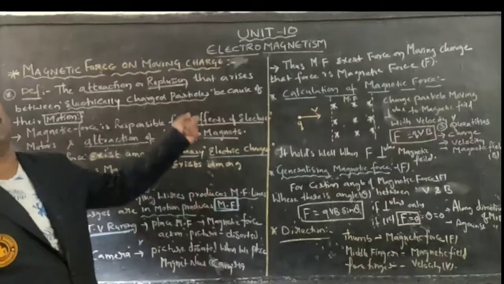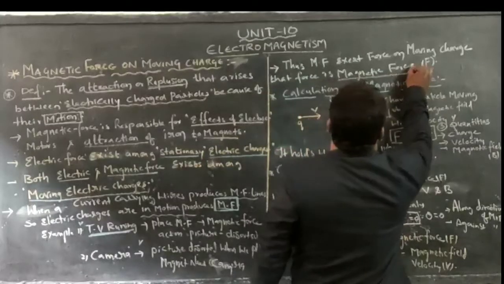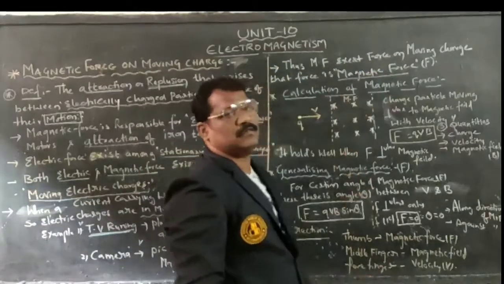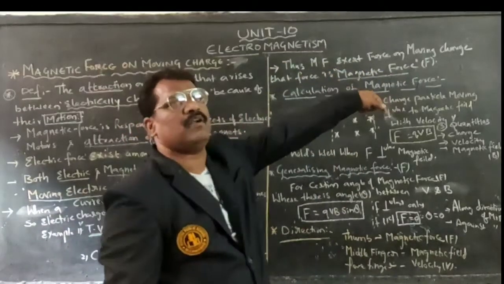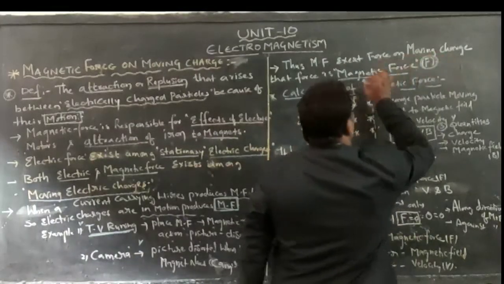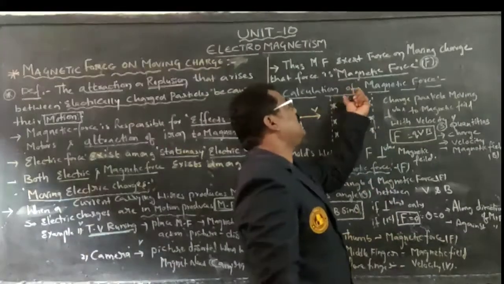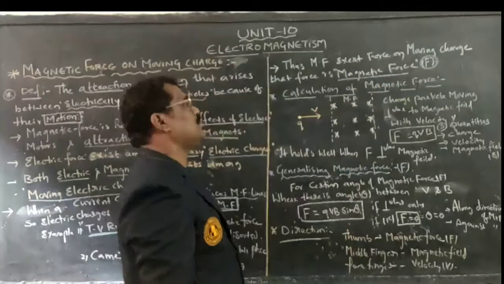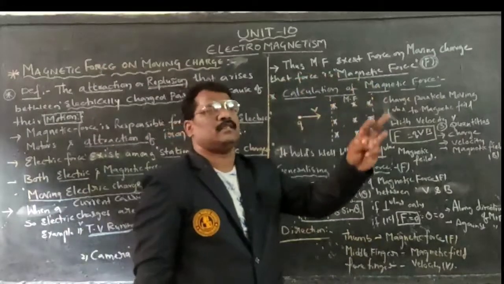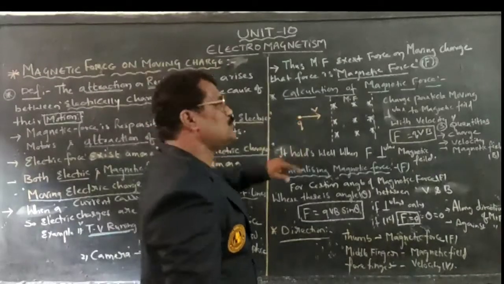Thus the magnetic field exerts a certain force on a moving charge. Magnetic field will be exerting force on a particular moving charge. That force is called magnetic force, which can be represented with capital F. Now we are here to calculate the magnetic force. How can we calculate? To calculate magnetic force, we require three things. One is a charged particle, and the charged particle moving with a certain velocity or speed.